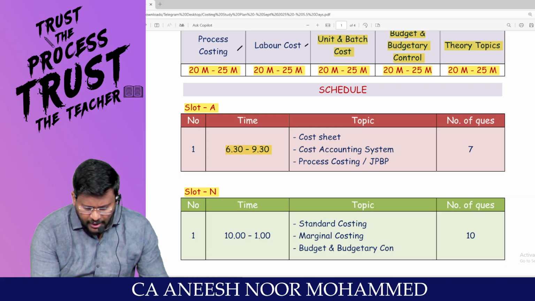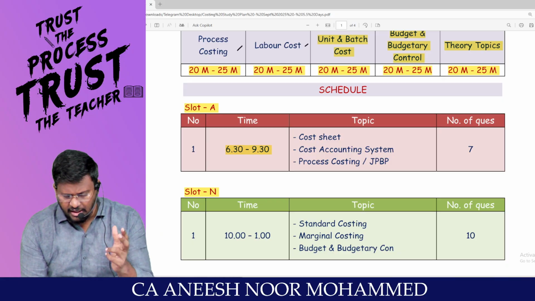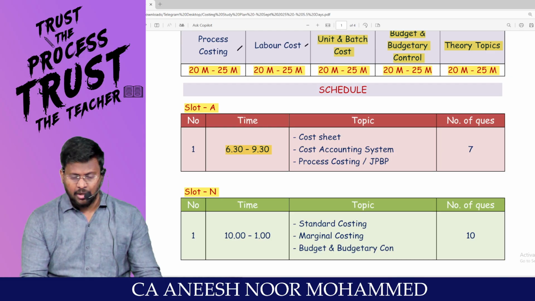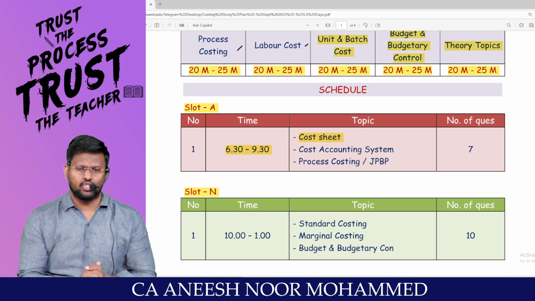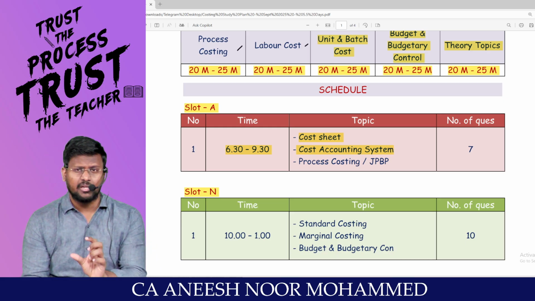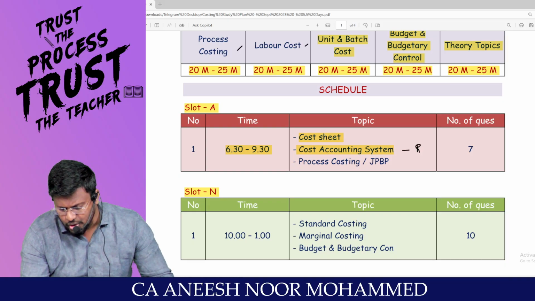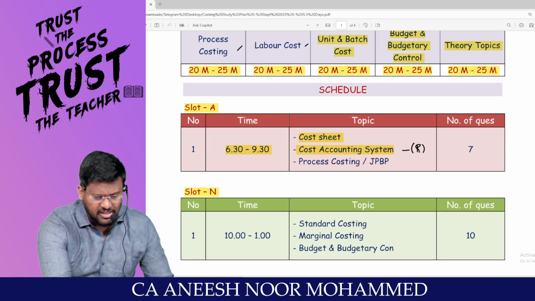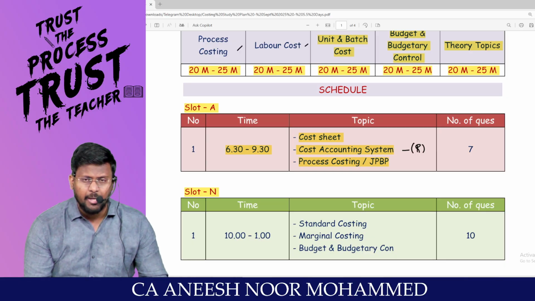Morning 6:30 to 9:30. Basically, you have to start your preparations by 6:30. 7:30, 8:30, 9:30, you will have 3 hours of time. It's like one examination time of 3 hours. Cost sheet: daily in the morning you try 1 or 2 questions from the cost sheet. Cost accounting system has the integrated system, the non-integrated system and the reconciliation part. Give more importance to the reconciliation part and brush up the integrated and non-integrated areas. Then process costing, a sure shot area for examination, and JPBP, joint product by product, will be a 5 mark area for examination.